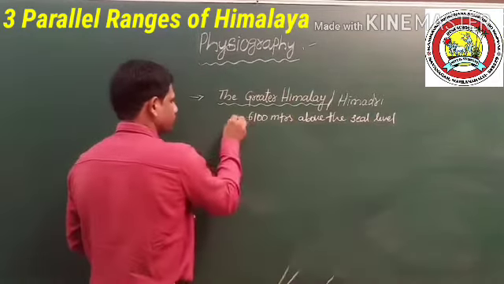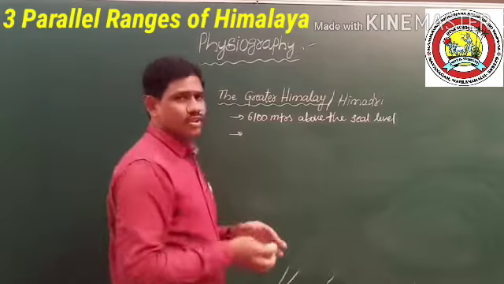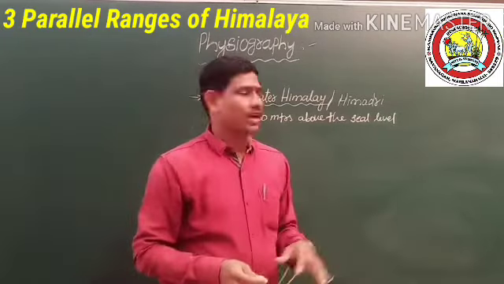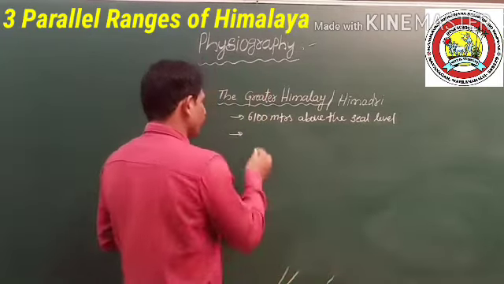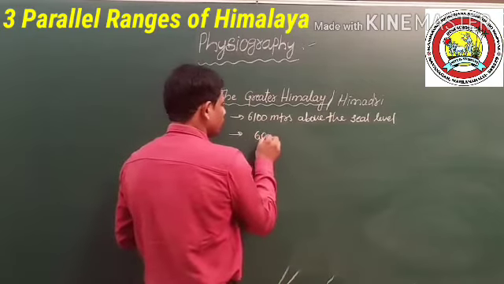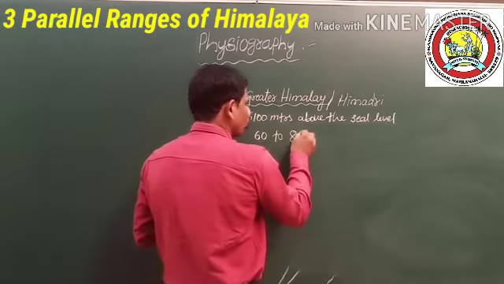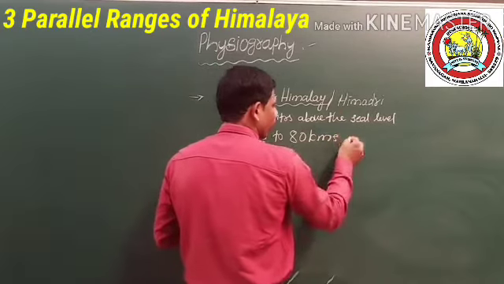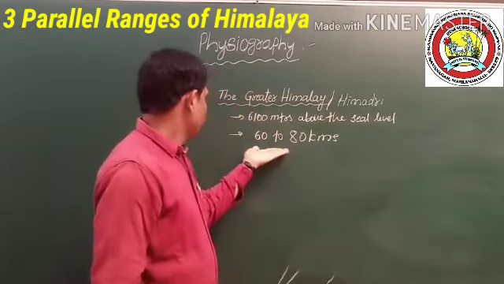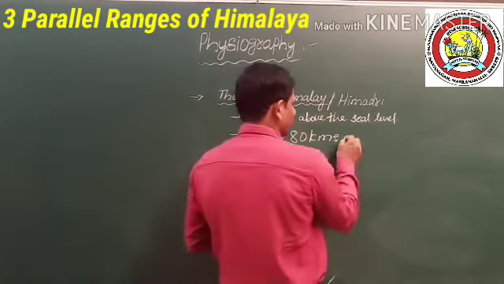The width of the Greater Himalaya or Himadri varies from 60 to 80 kilometers.